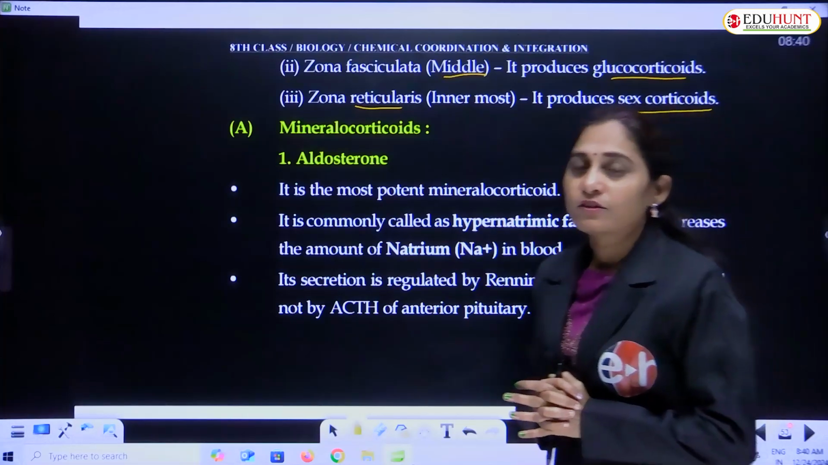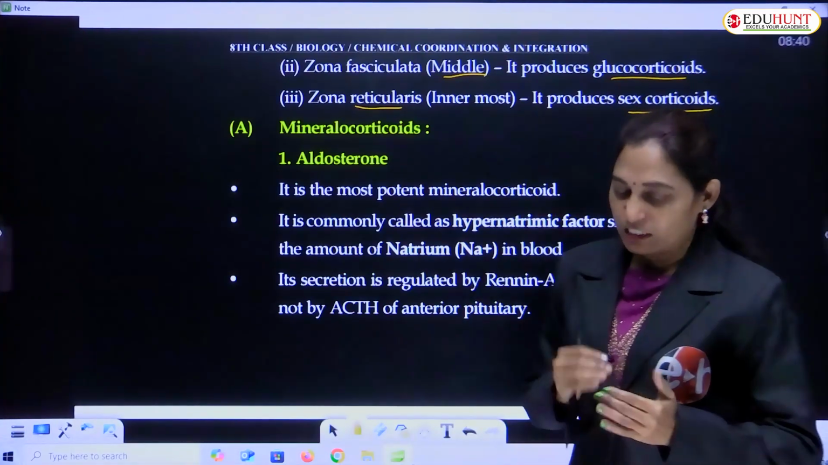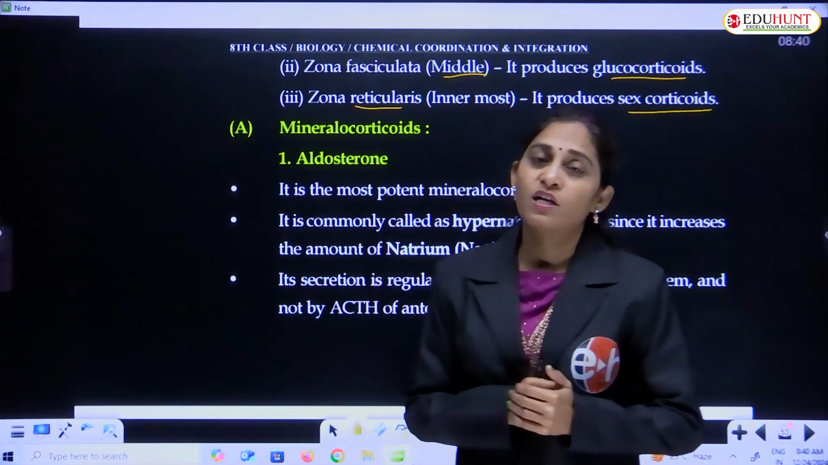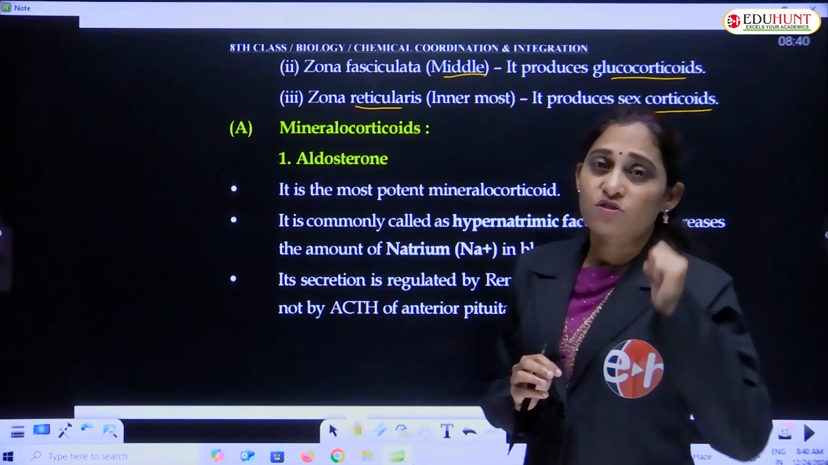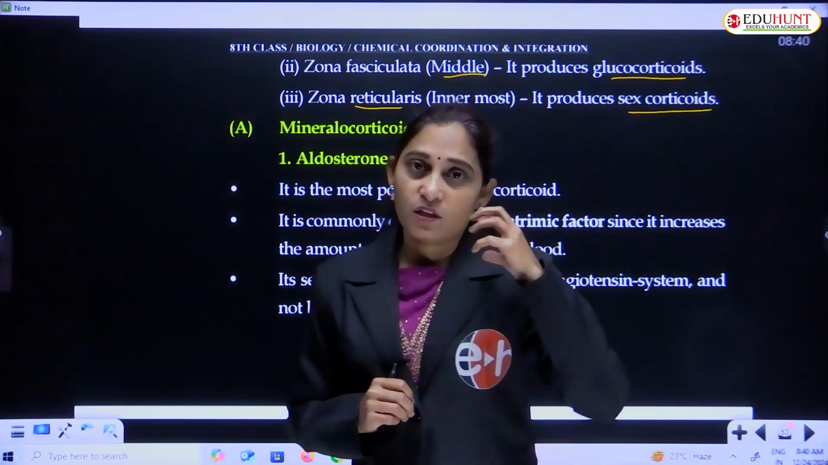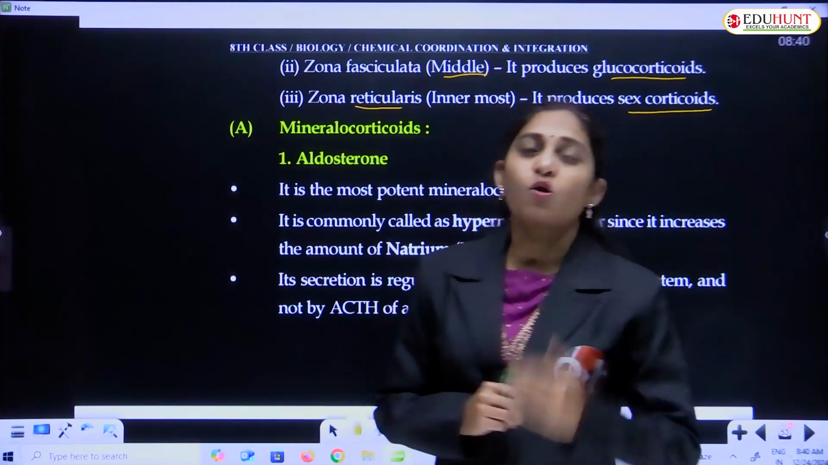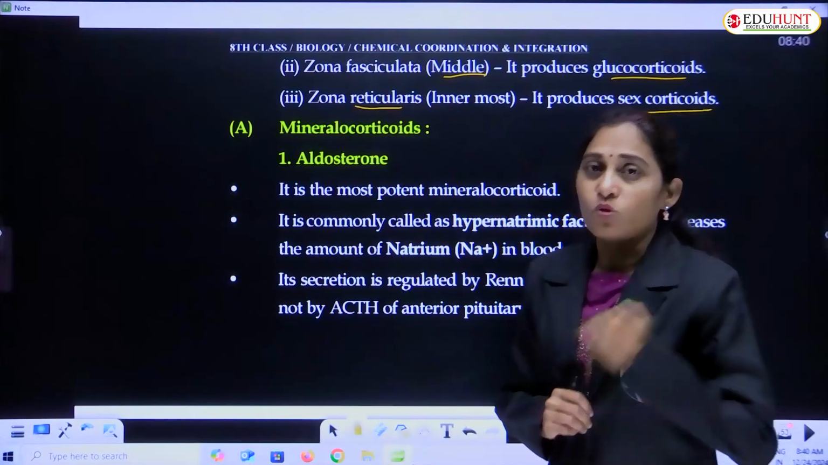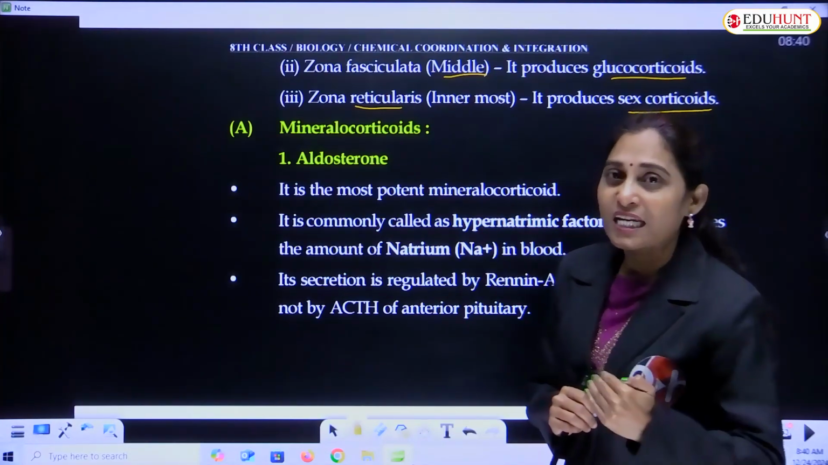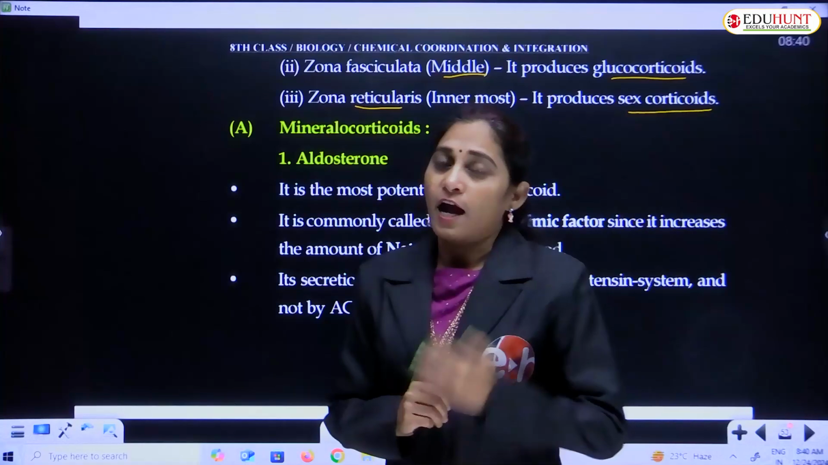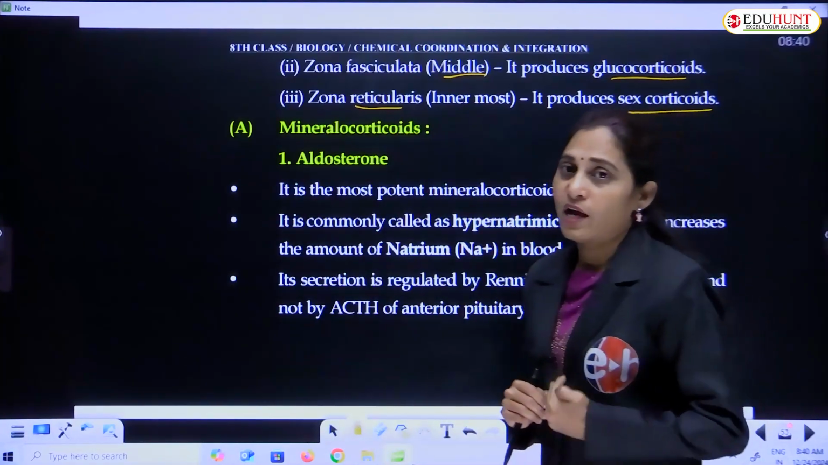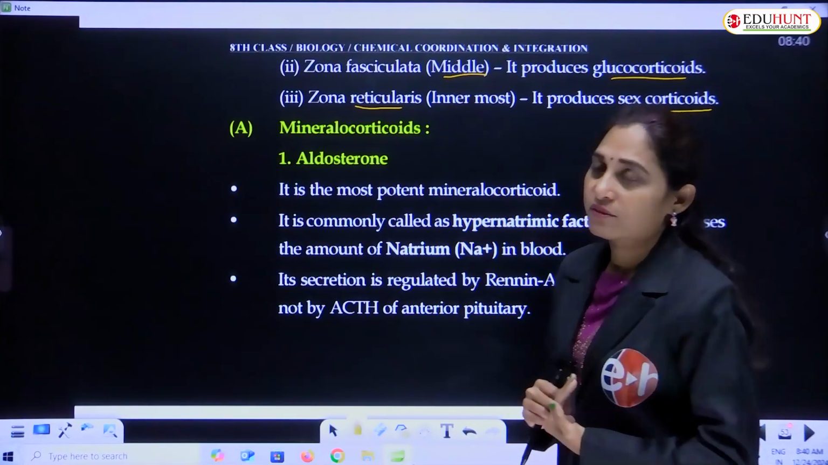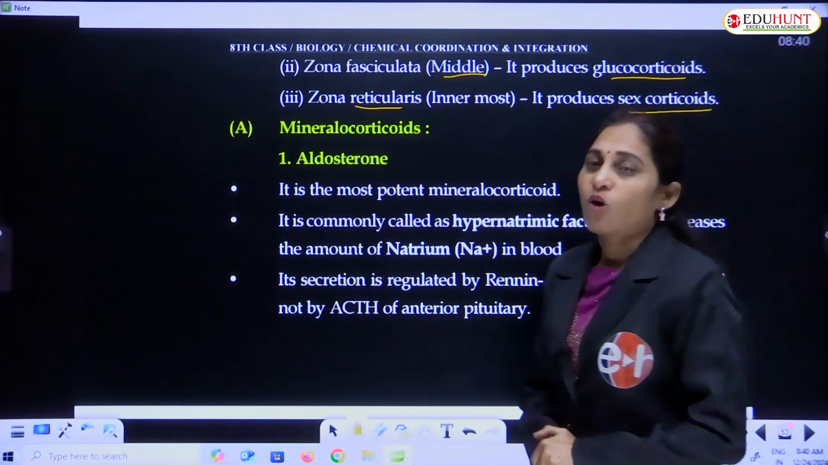So obviously the three regions of the cortex are differentiated from each other, and each one is responsible for secretion of specific hormones: mineral corticoids by the outermost region, zona glomerulosa, glucocorticoids by the middle portion, and the sex hormones or sex corticoids by the inner one, the zona reticularis. First, let us see the mineral corticoids.